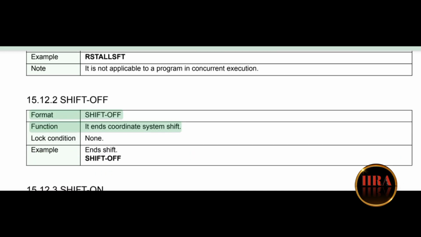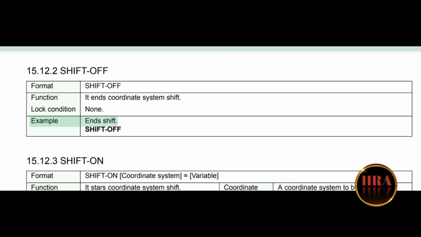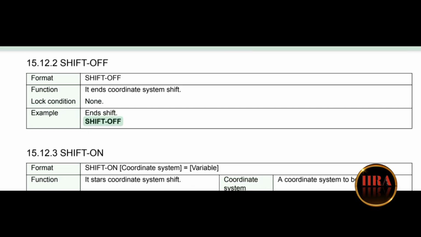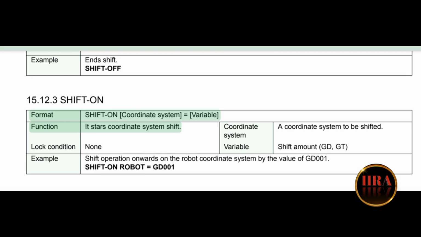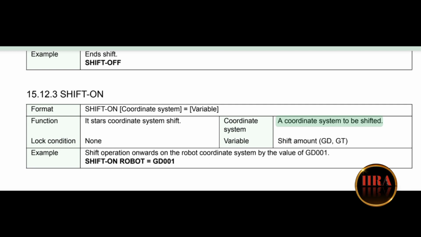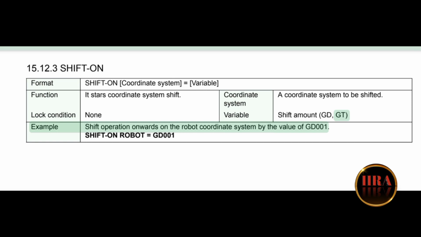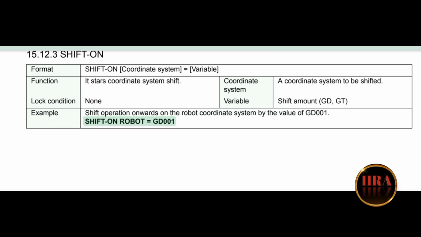Format: SHIFT OFF. Function: it ends coordinate system shift. Lock condition: none. Example: ends shift. SHIFT OFF. Format: SHIFT ON coordinate system equals variable. Function: it starts coordinate system shift. Coordinate system: the coordinate system to be shifted. Lock condition: none. Variable: shift amount, GD, GT. Example: shift operation onwards on the robot coordinate system by the value of GD001. SHIFT ON ROBOT equals GD001.